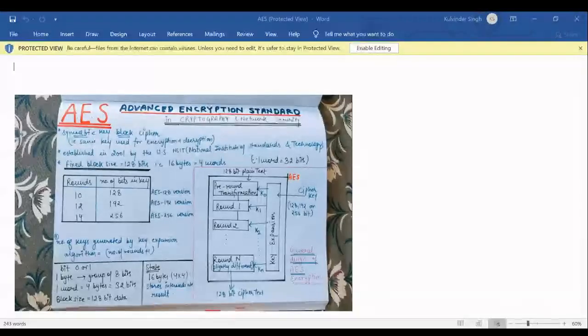Is this visible to you, people? Is the screen visible to you? Anyone write in the chat box. Yes or no? Yes, students. All right, okay.